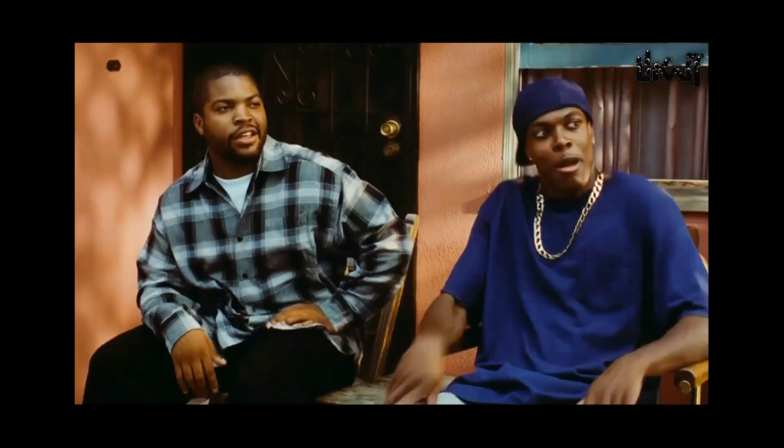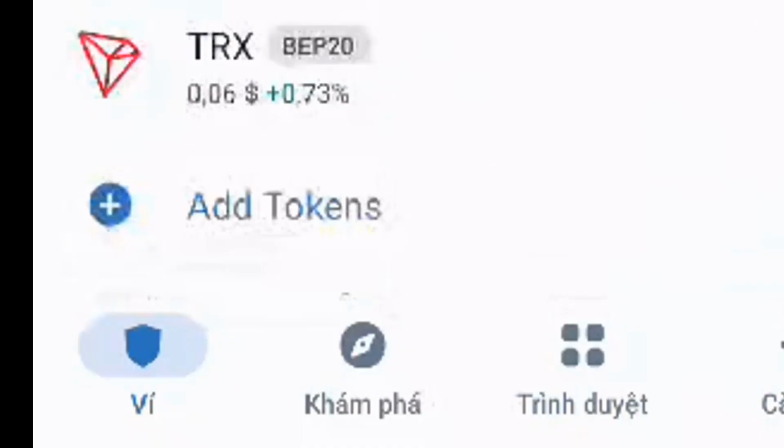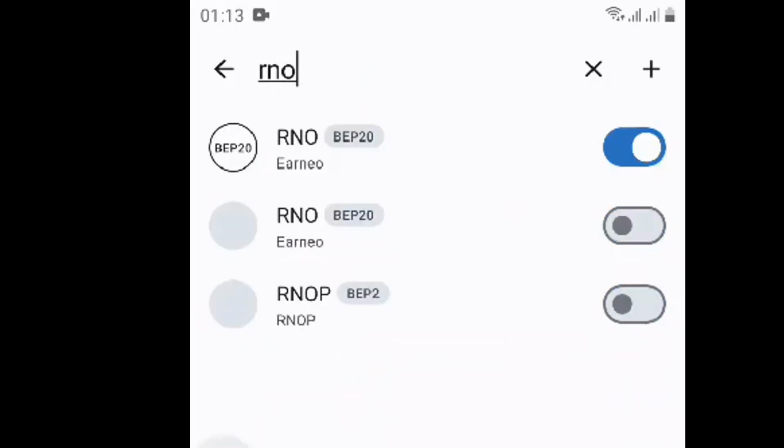Before making money, let's learn a bit how to trade RNO tokens on PancakeSwap exchange. If you already know how to trade, you can skip this step. If you still don't know, you should watch carefully, because this is an important step for you to convert RNO tokens into other coins. The first thing you need to do is add the RNO token to the crypto wallet.